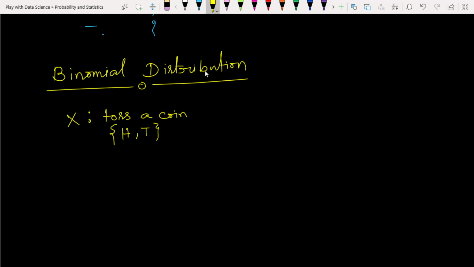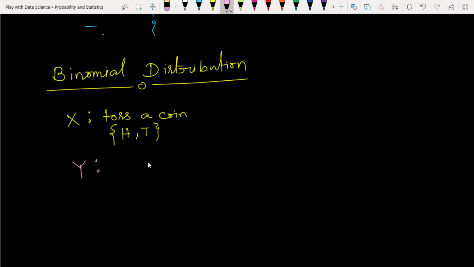But in this case, suppose we design a new experiment, where we are going to toss a coin up to 10 times and count the number of times the head appears.